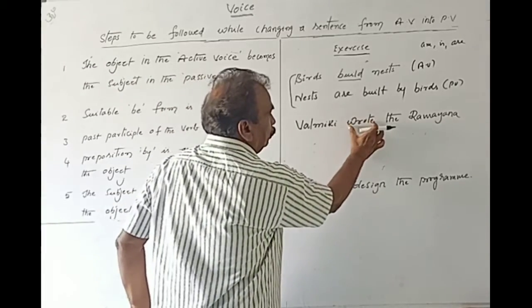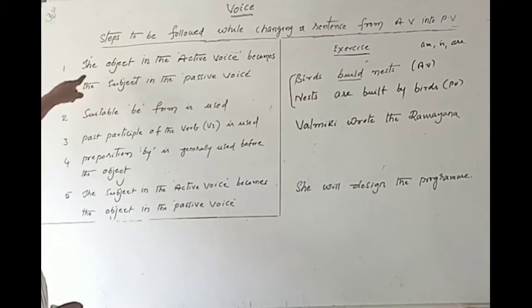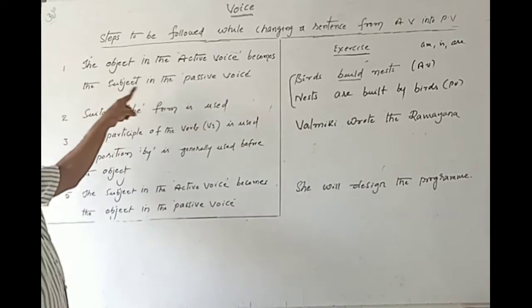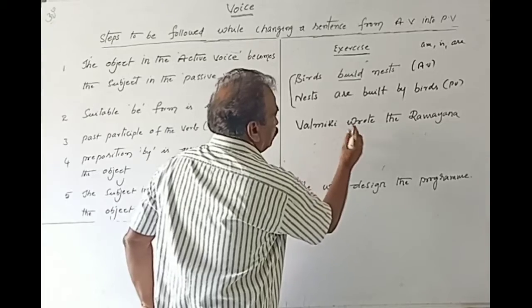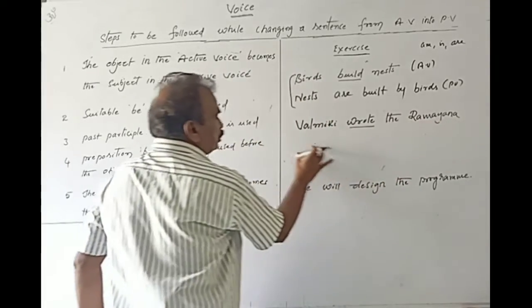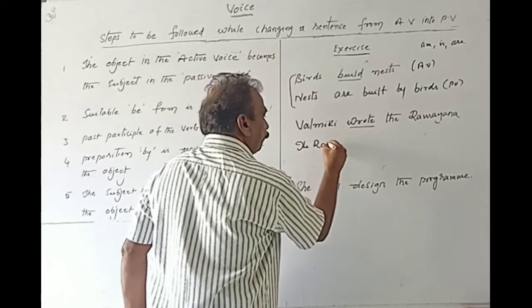Valmiki wrote the Ramayana. According to the rules that we apply here, the object in the active voice becomes the subject in the passive. This is the subject, this is the verb, this is the object. Object becomes the subject. What is the object here? The Ramayana.